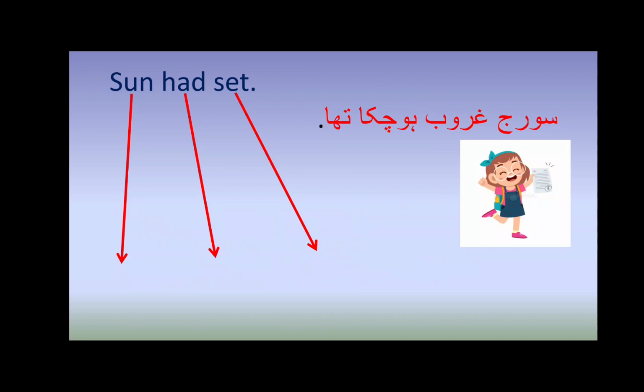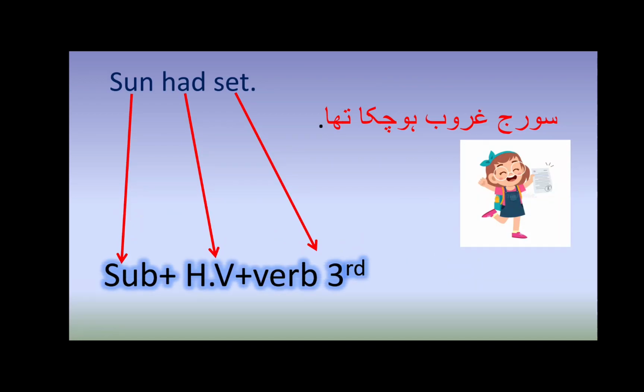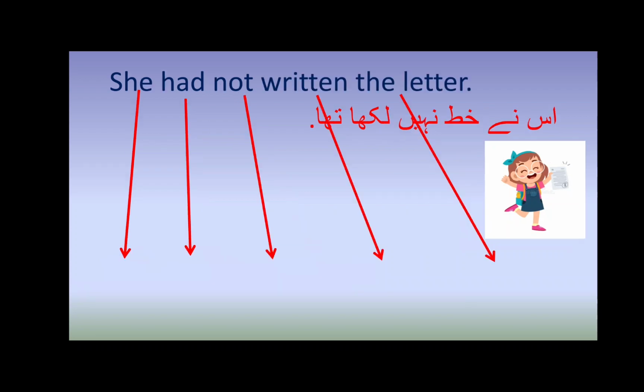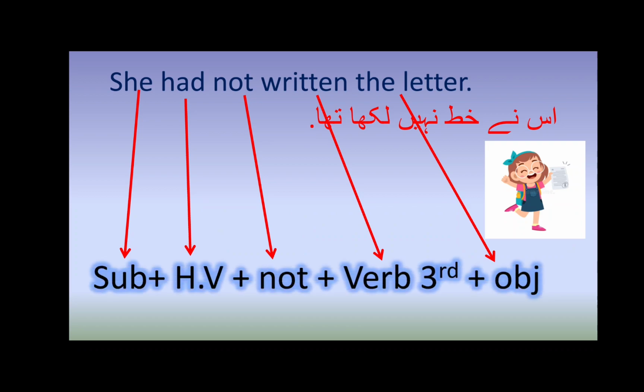Sun had set. सूरज गुरूब हो चुका था. The formation is subject plus helping verb had and third form of verb. So this is the formation of the simple sentence. Now moving to the negative sentence. She had not written the letter. उसने खत नहीं लिखा था. The formation is subject plus helping verb plus not plus third form of verb or past participle plus object.